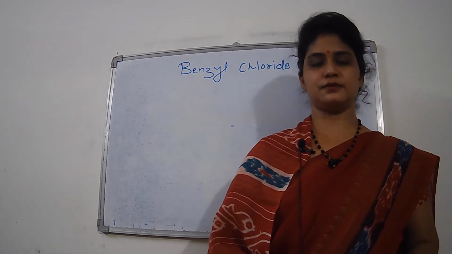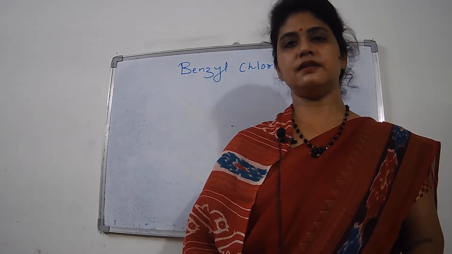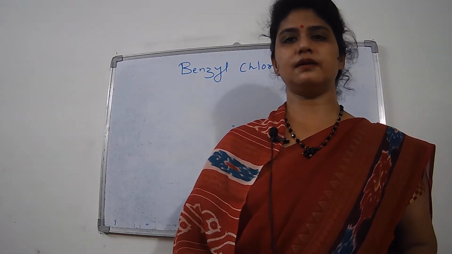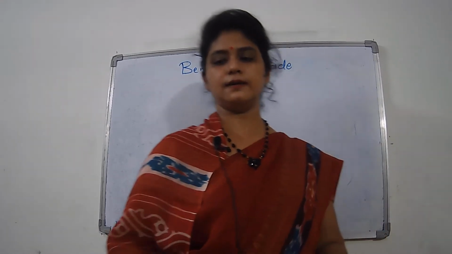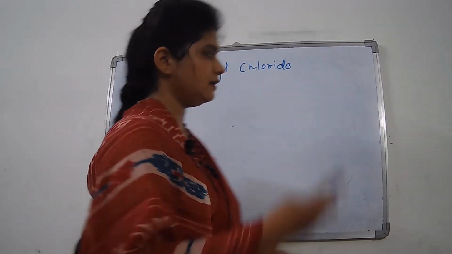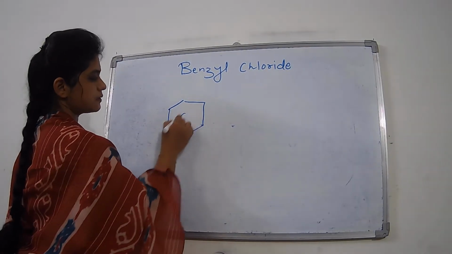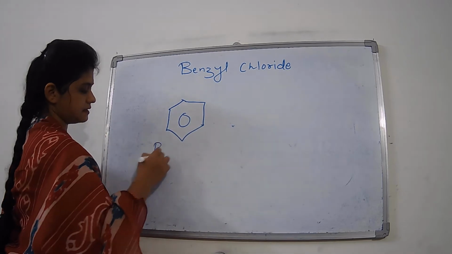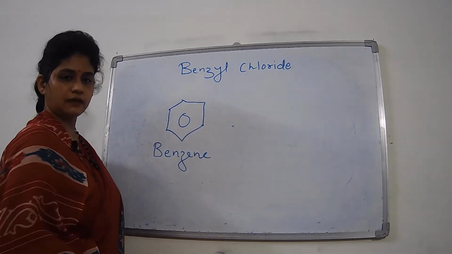Good morning, dear students. Today we are going to discuss a new compound, that is benzyl chloride. Now, what is the structure for this benzyl chloride? You already know that this is a compound which is called benzene. Yes, this is benzene. That is the first aromatic compound.